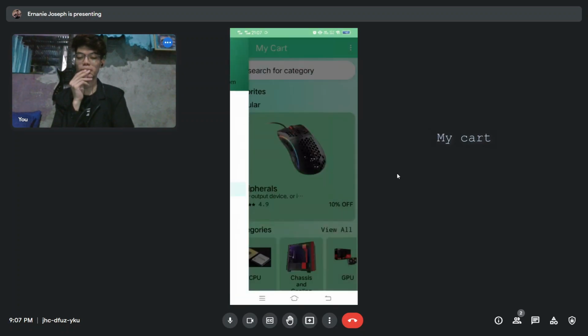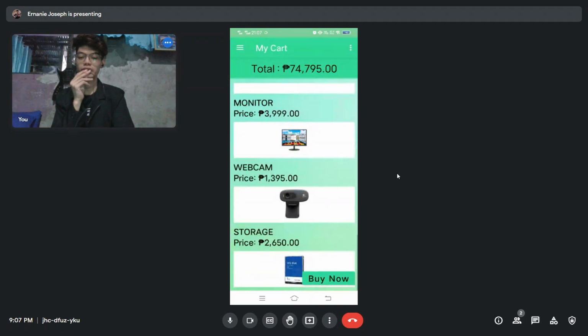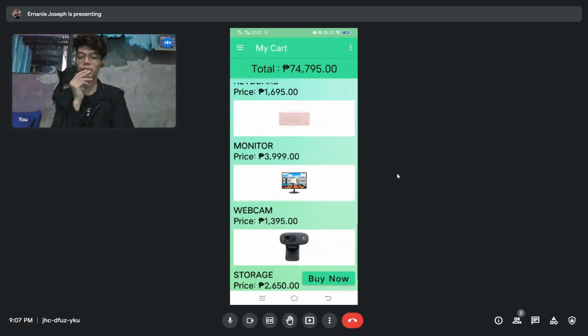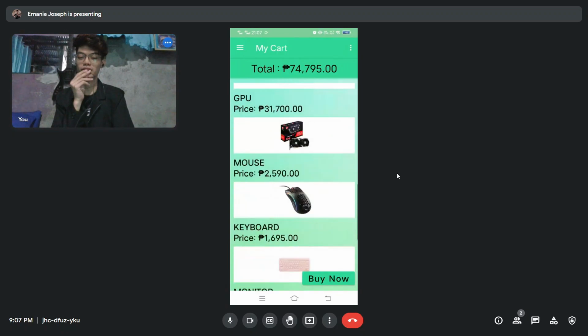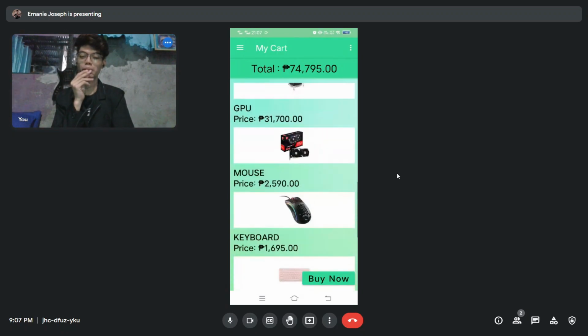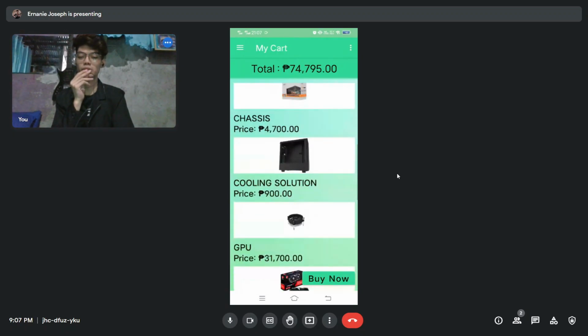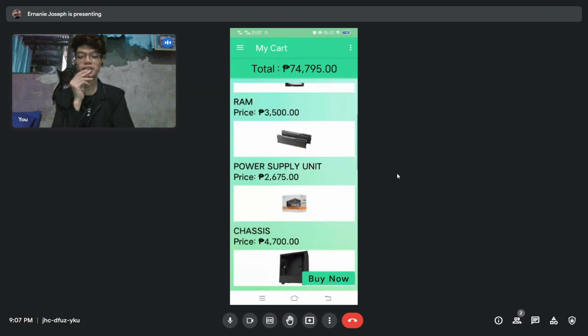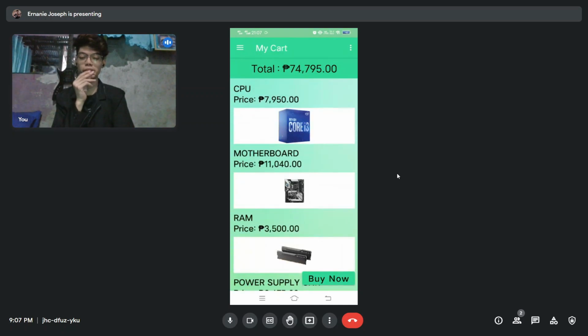Then next, let's click My Cart. Here in My Cart, you can see that the components are separated: storage, webcam or the peripherals, webcam, monitor, keyboard, mouse. Then the GPU and the cooling solutions, cases, RAM, motherboard, and CPU. And you can also see the total price of the product.